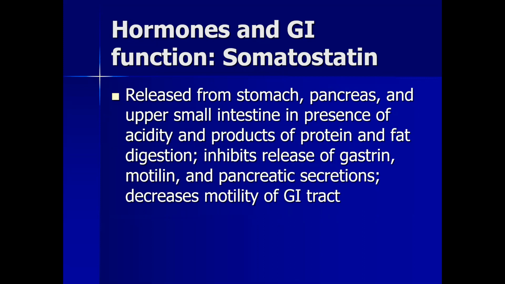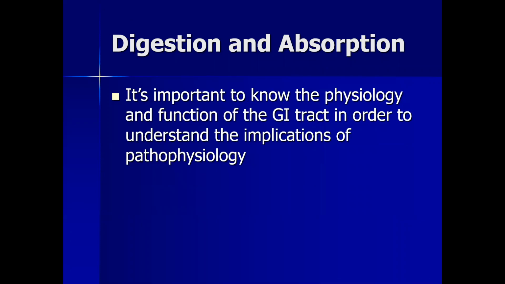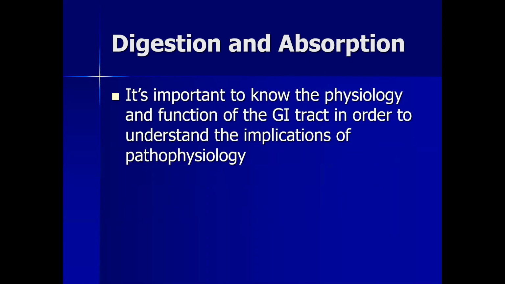Somatostatin is basically released from the stomach, pancreas, and upper small intestine in the presence of acidity and products of protein and fat digestion. What it does is inhibit the release of gastrin, motilin, and pancreatic secretions, and decrease motility of the GI tract. So this is overall the physiology of digestion and absorption.